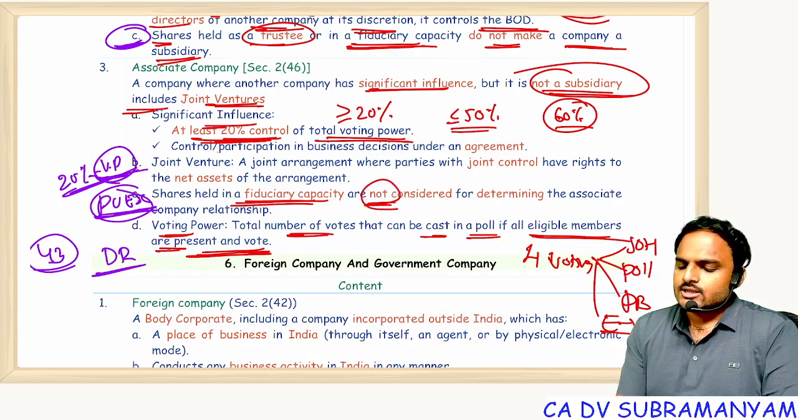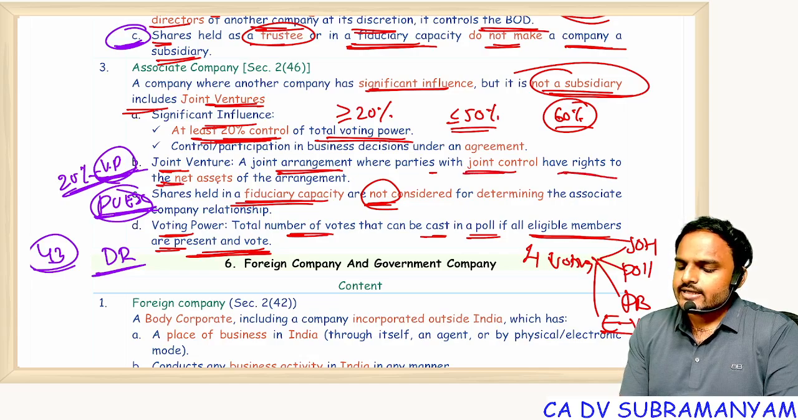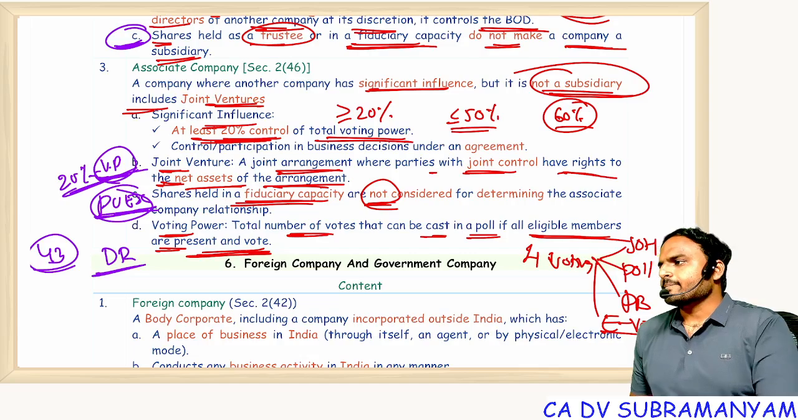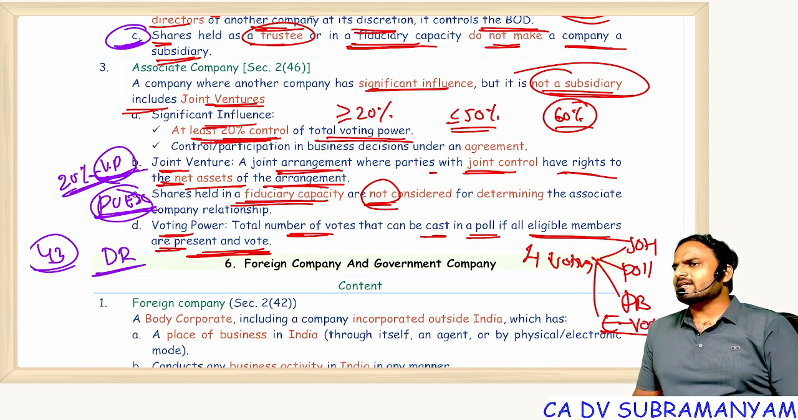Same point here also you can see, shares held in fiduciary capacity, considered or not considered? Not considered. Joint venture: a joint arrangement where parties with joint control have rights to the net assets of the arrangement. It's nothing but an alliance only.